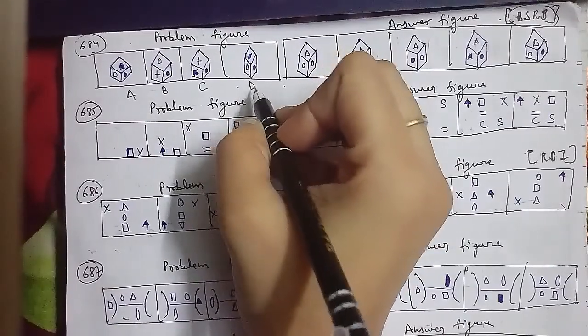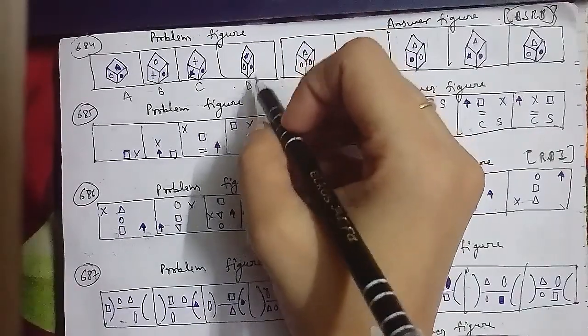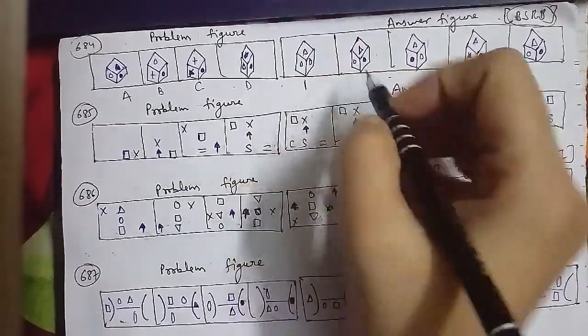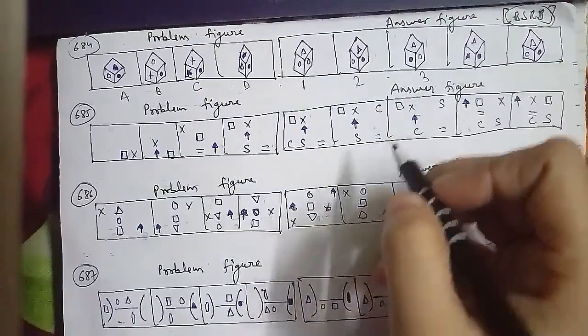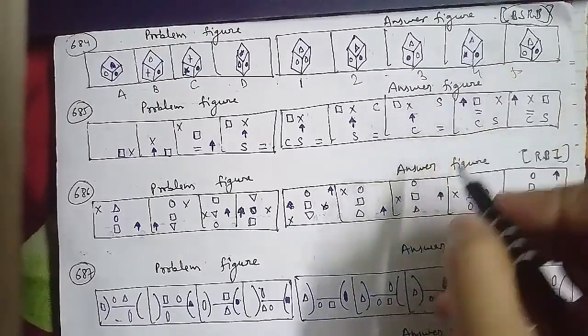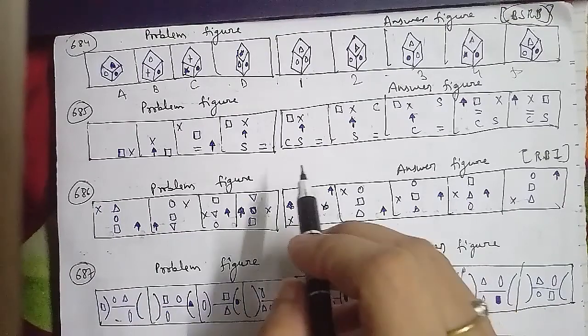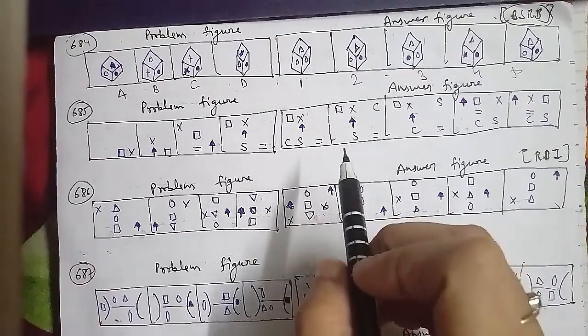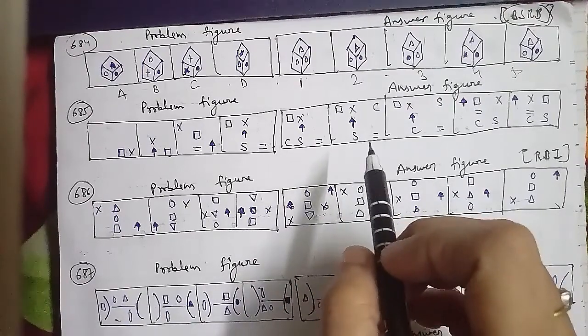This is your answer figure, which has the first figure, second figure, third figure, fourth figure and fifth figure. This has been asked in the BSRB question paper. In each step, the symbol on the left face goes to the top and a new one appears on the left face. So after figure D, the right answer will be the fifth figure. That will be the right answer for this question.